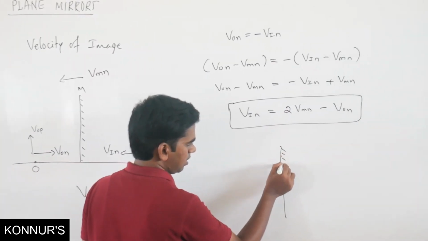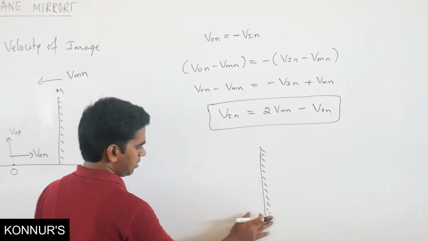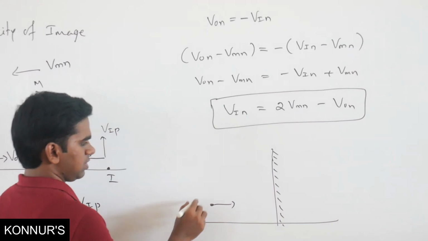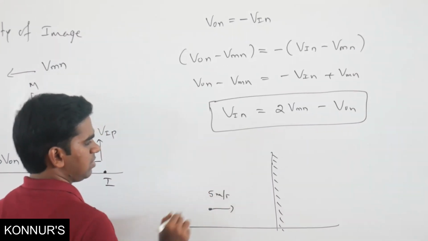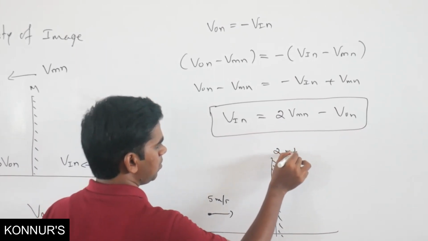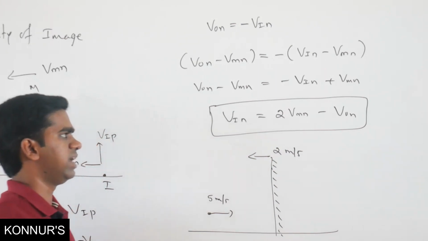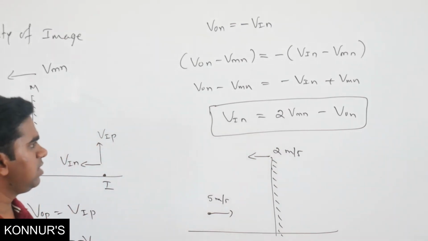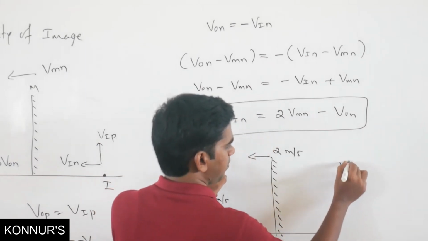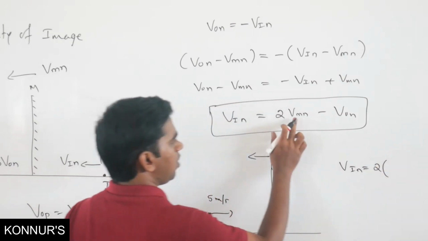So for example, suppose a mirror is kept here, and an object is moving in this direction, say with velocity 5 meter per second. The mirror, sorry, not image, is moving with a velocity 2 meter per second in this direction. So what will be the velocity of image? Velocity of image normal is equal to 2 times velocity of mirror.